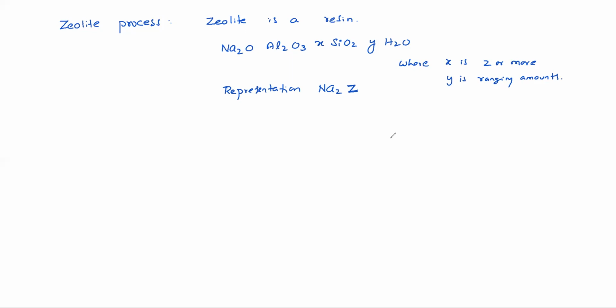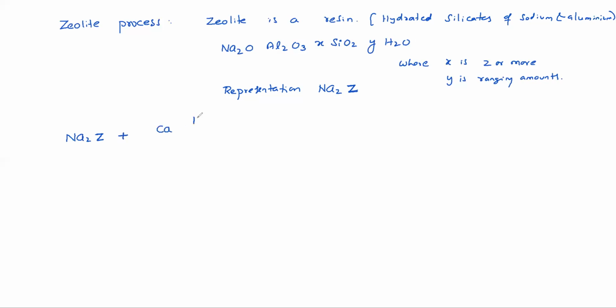So it's actually hydrated silicates of sodium and aluminum. See, sodium is there, aluminum is there, silicates are there. So what happens basically? How the hardness can be removed is very simple. The Na2Z resin bed will be there. Through this bed, hot water passes.